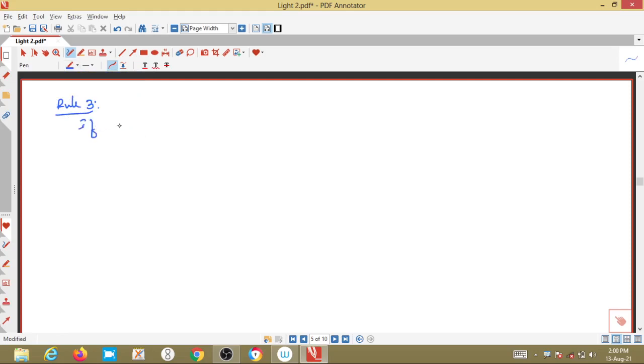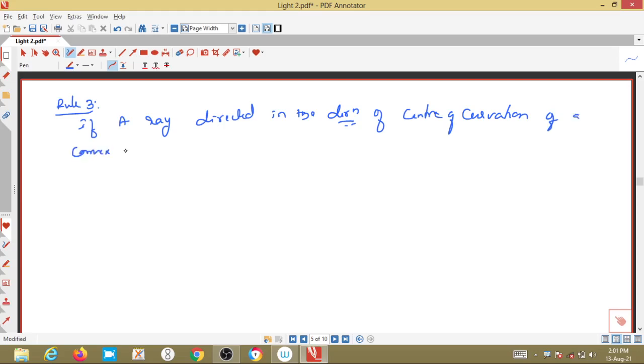If a ray is directed in the direction of the center of curvature, or we can say if a ray is pointed towards the center of curvature, of a convex mirror or divergent mirror, after reflection,